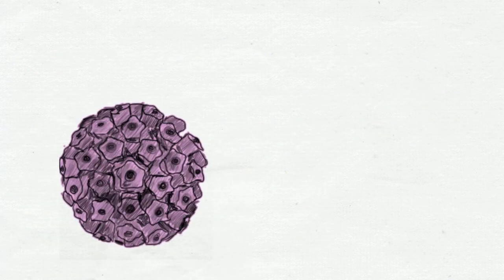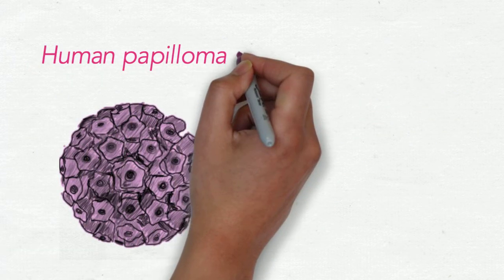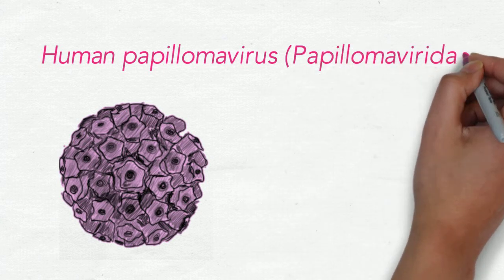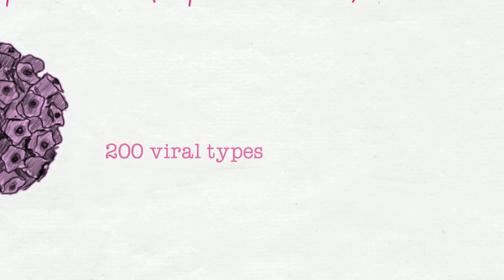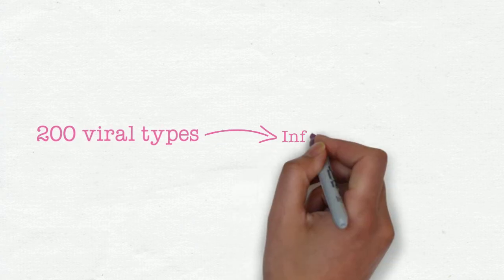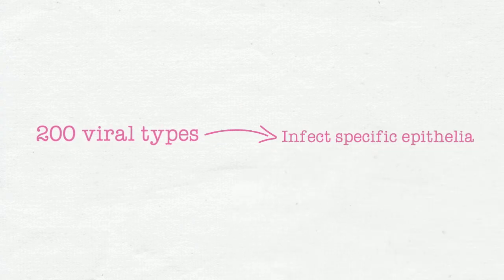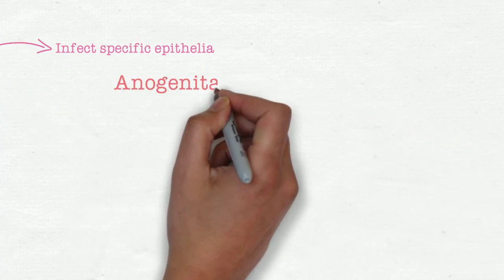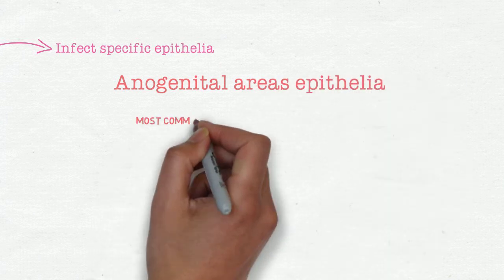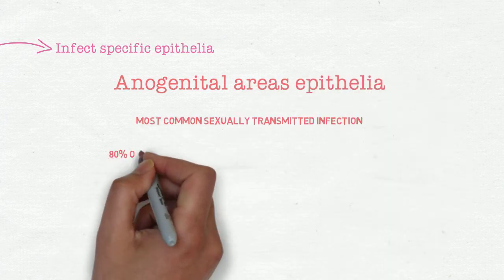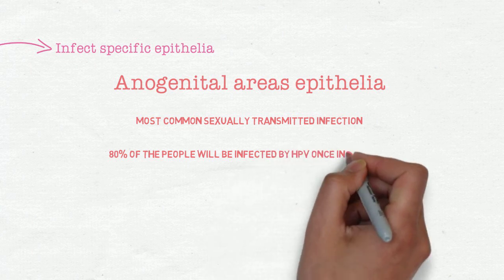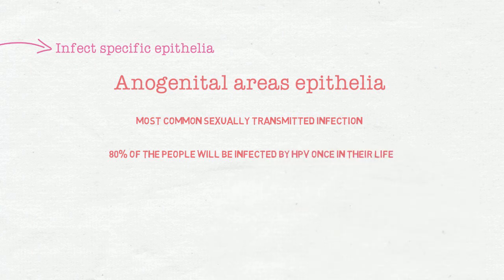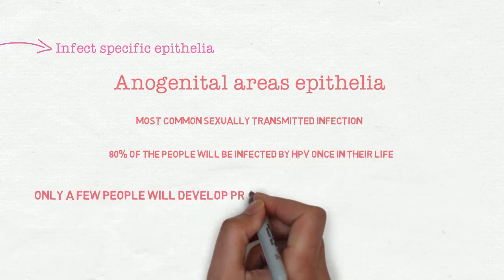Talking about the virus, human papillomavirus belongs to the viral family Papillomaviridae. Human papillomavirus includes more than 200 viral types. Different viral types can infect different specific epithelia. Those viral types that infect anogenital areas epithelia are the most common sexually transmitted infection. It is said that approximately 80% of the population will be infected by HPV once in their life, but only a few people will develop precancerous and cancerous lesions.